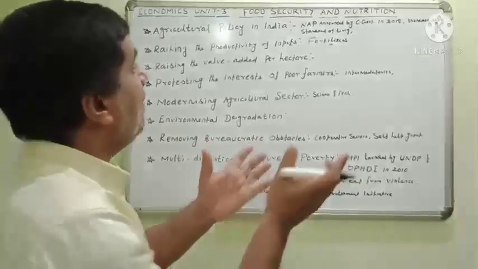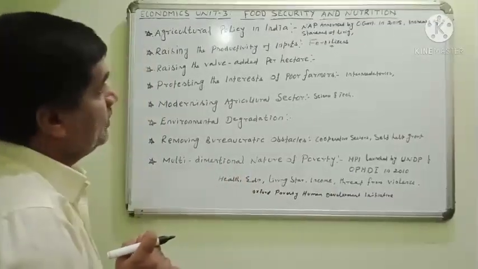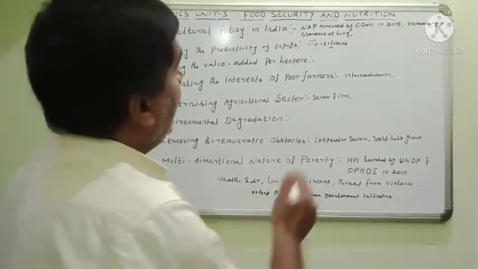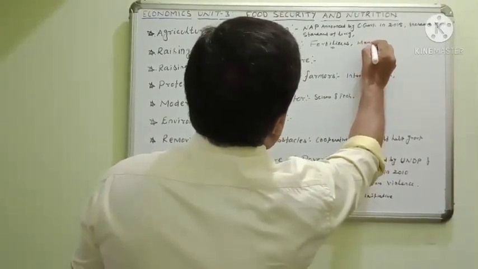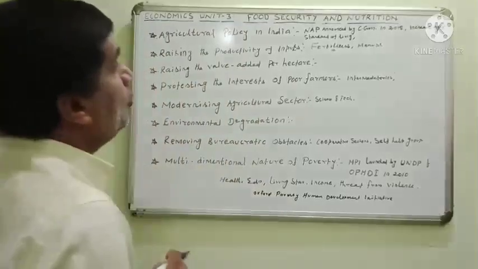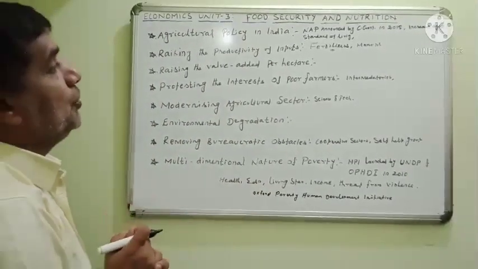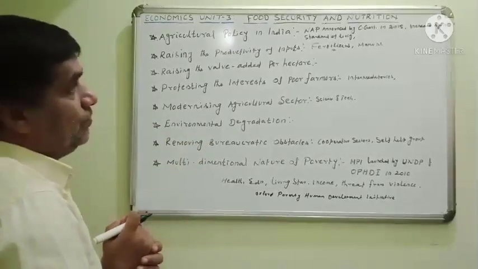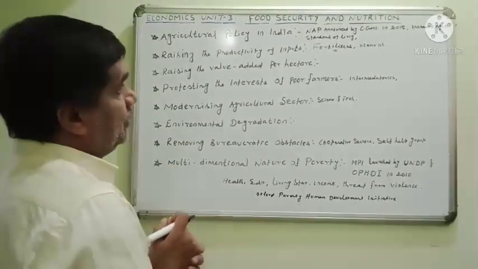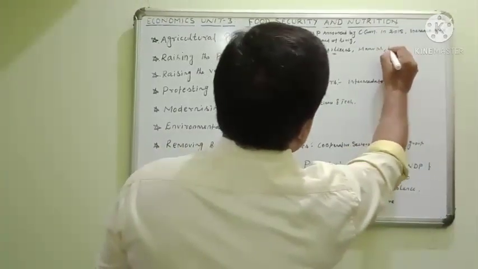They want to put the fertilizers. And secondly, manure. More and more manure should be used in that agricultural area. Third one, irrigation.